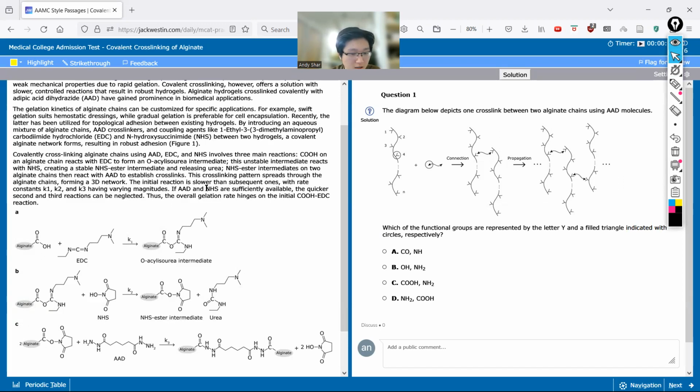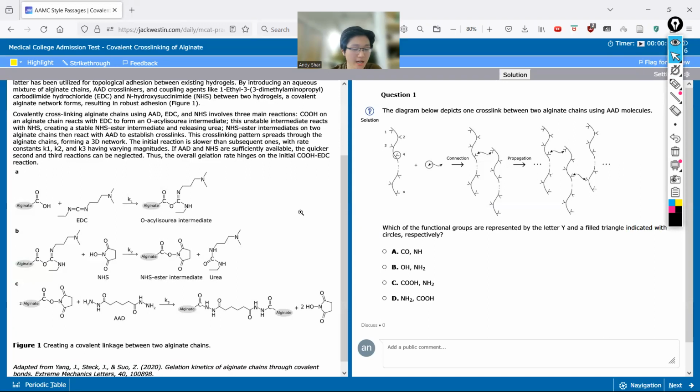And going on to the figure, we can see the figure is showing this last paragraph in graphical form, right? We said here we have three reactions, and it goes through what these three reactions are. The first one is the COOH on alginate reacts with EDC to form an acylisourea intermediate. It all checks out, right? This is just corresponding to the first step.